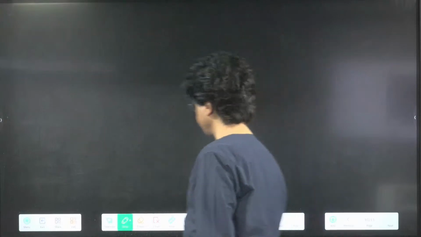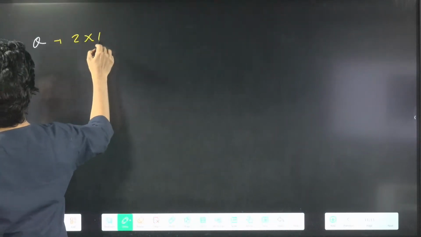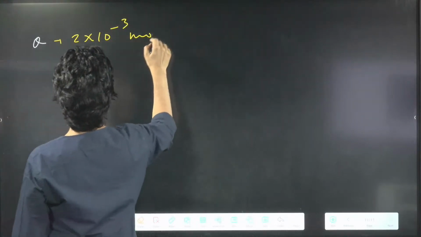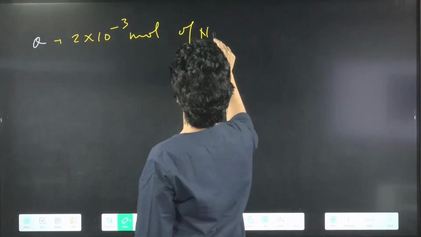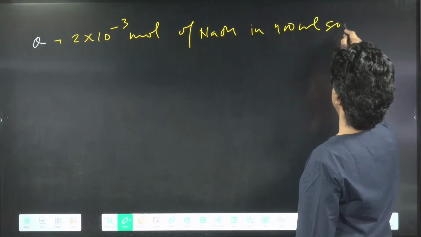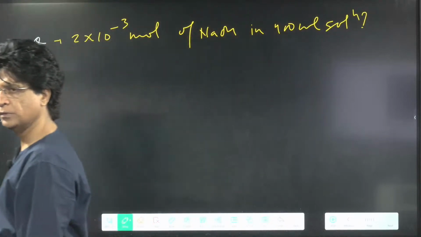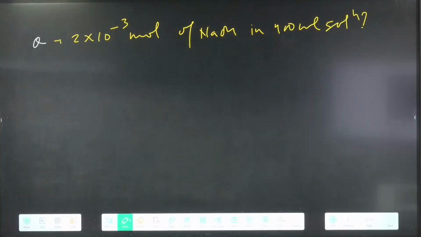Okay, chalo, who will tell me a question, please? Let's say we are having 2 into 10 to the power of -3 moles of NaOH in 400 ml solution. Find the molarity. Come on, do it.